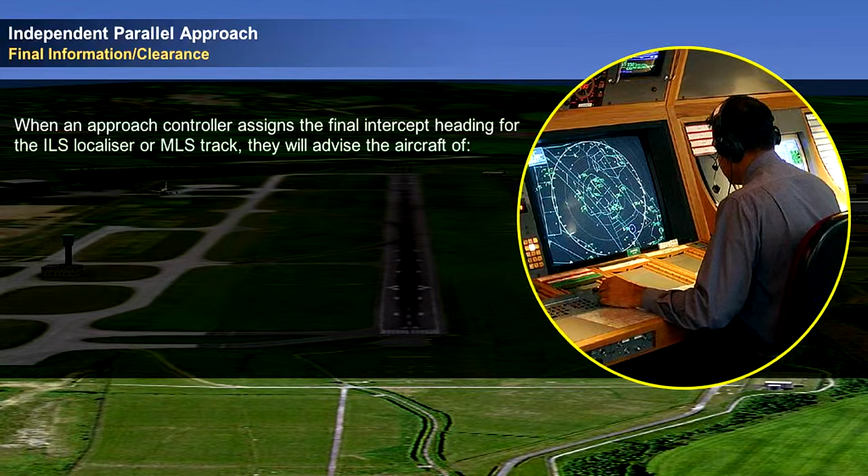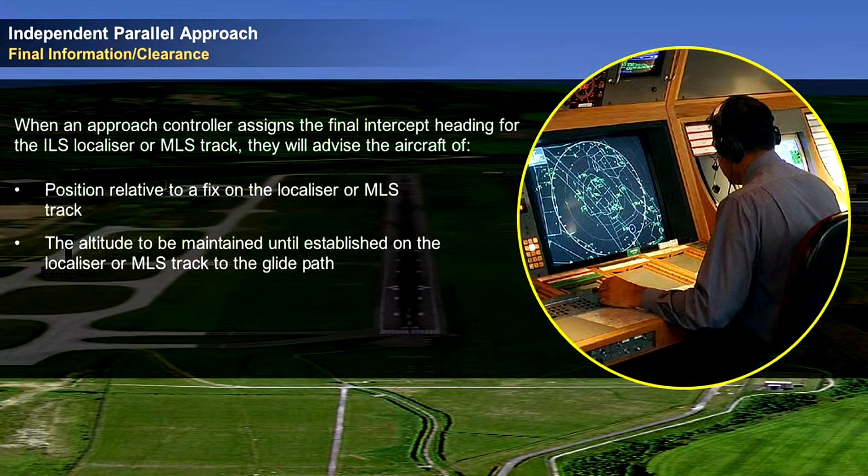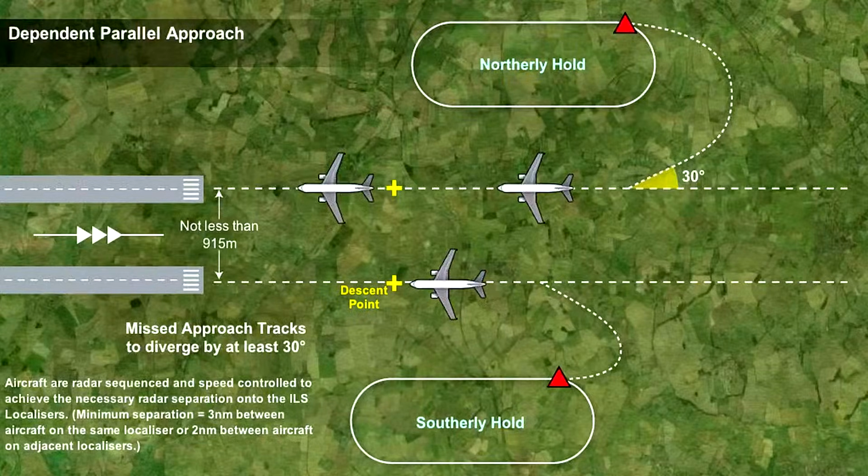When an approach controller assigns the final intercept heading for the ILS localizer or MLS track, they will advise the aircraft of its position relative to a fix on the localizer or MLS track, the altitude to be maintained until established on the localizer or MLS track to the ILS glide path, and clearance for the ILS or MLS track approach.